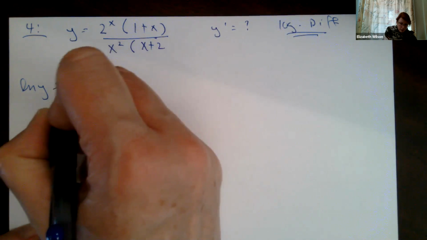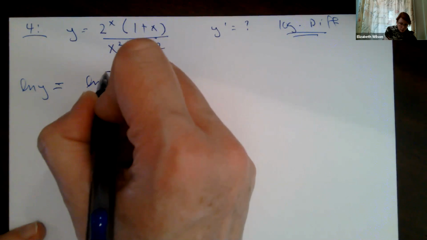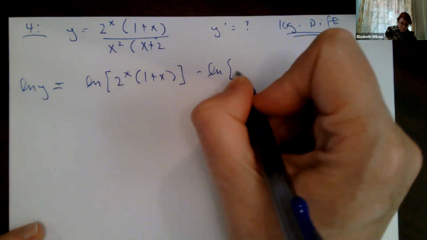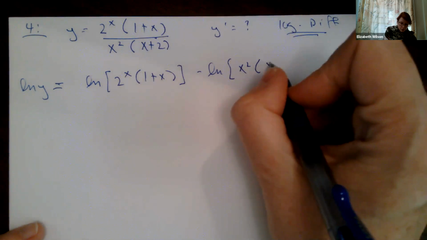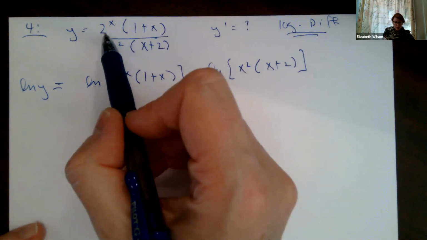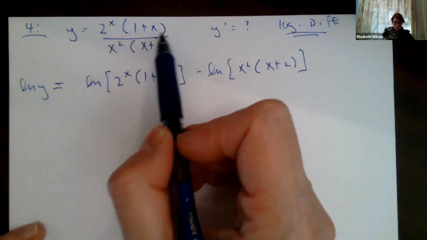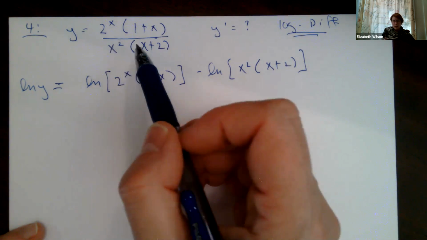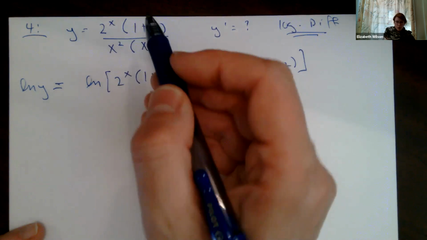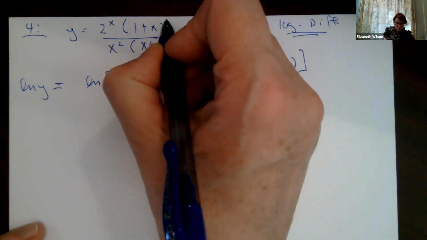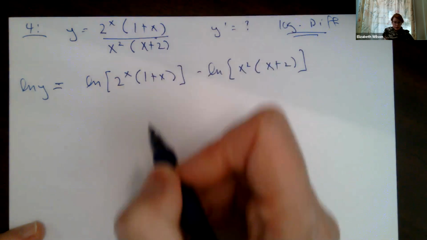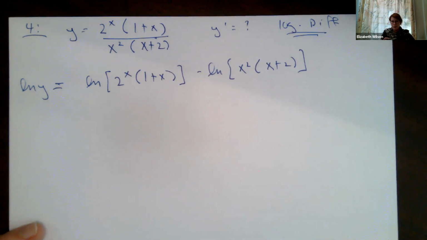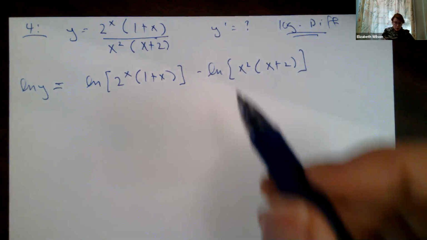So I'm going to take the natural log. I'll break it up into 2 pieces: 2 to the x times 1 plus x, over x squared times x plus 2. Now I saw some of you try to distribute 2 to the x into these terms, and then x squared. Then you're just making life more complicated for yourself because now you've got to think about the product rule and stuff like that. Just leave it like this, because you may be dealing with questions where I've got an exponent here and an exponent there, like 1 plus x to the 5th, x plus 2 to the 10th. I'm not going to try to expand that and then combine things. So leave it like this.